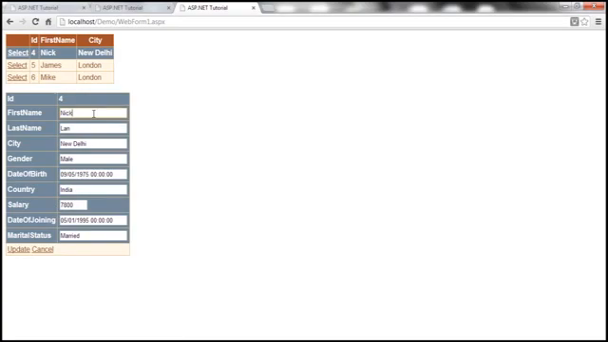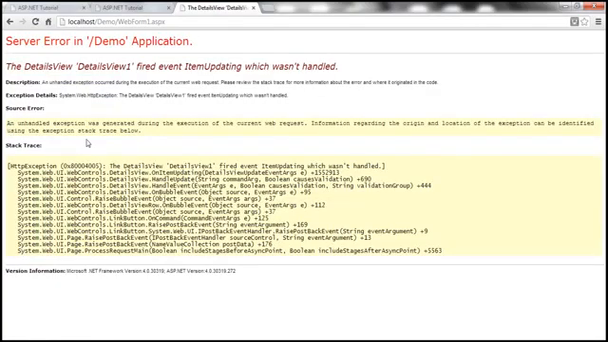Alright, so all that is left right now is when I click edit, and when I try to, let's change the first name of Nick from Nick to Nick1, and let me try to update this, I get a runtime error. So DetailsView1 control has fired an event ItemUpdating which wasn't handled. So obviously we need to handle this event.